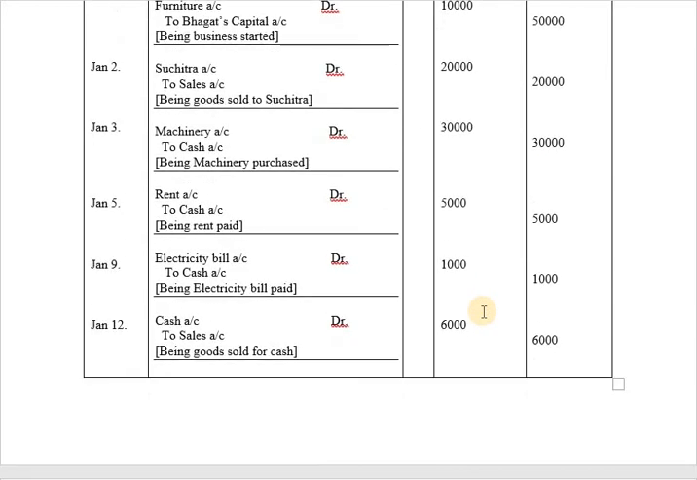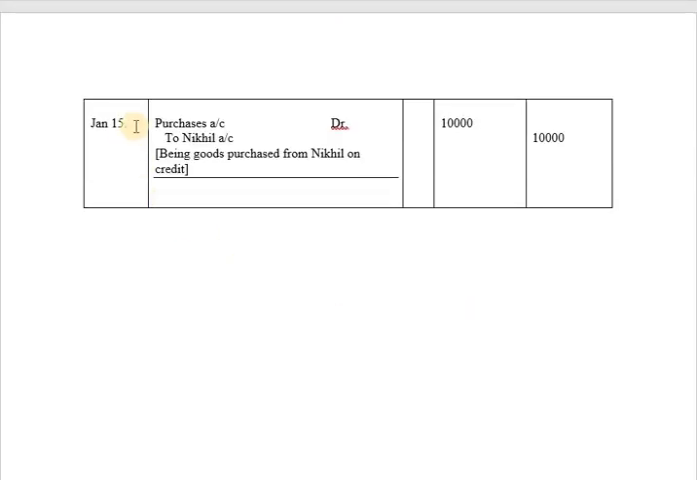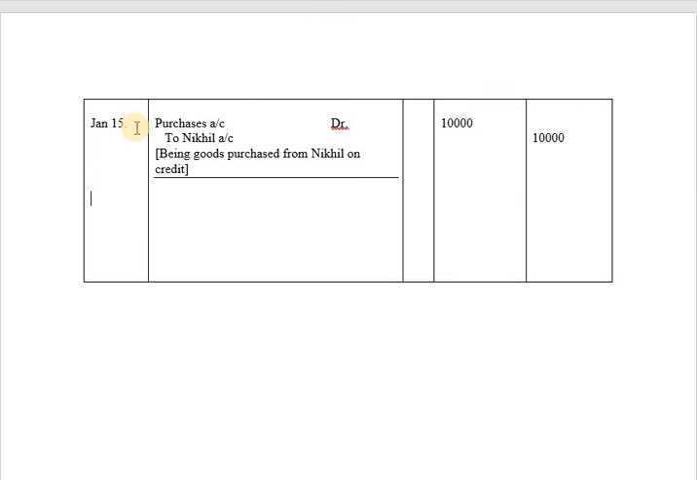So the journal entry on January 18th will be recorded as wages account debit to cash account. So the date will be taken as January 18 and here you will be writing it as wages. It is an expenditure to the business. The journal entry will be wages account debit to cash account. Cash is going from the business. And the narration will be written here as being wages paid.